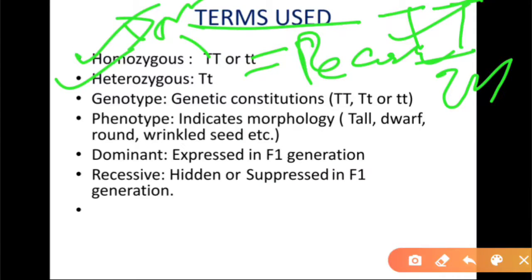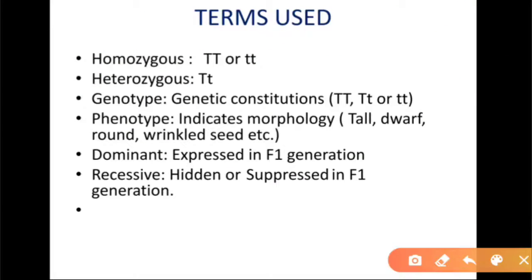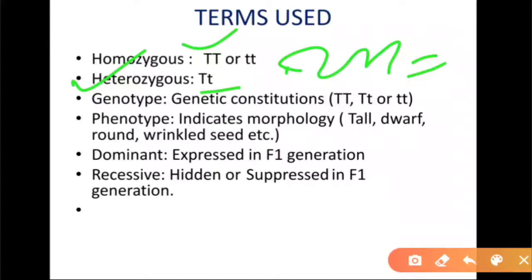And here you can see heterozygous. In this case one is capital T and one is small t. This is heterozygous. If both are small t or both capital T, then it is called homozygous. Having TT means 2n. If single T, then it is n, haploid, right? Genotype means genetic material. You can say that is a chromosome.